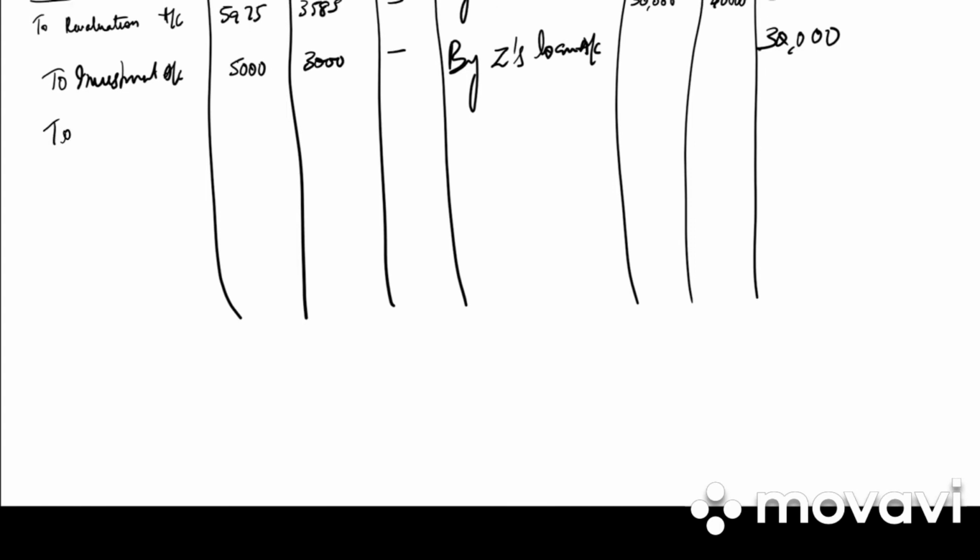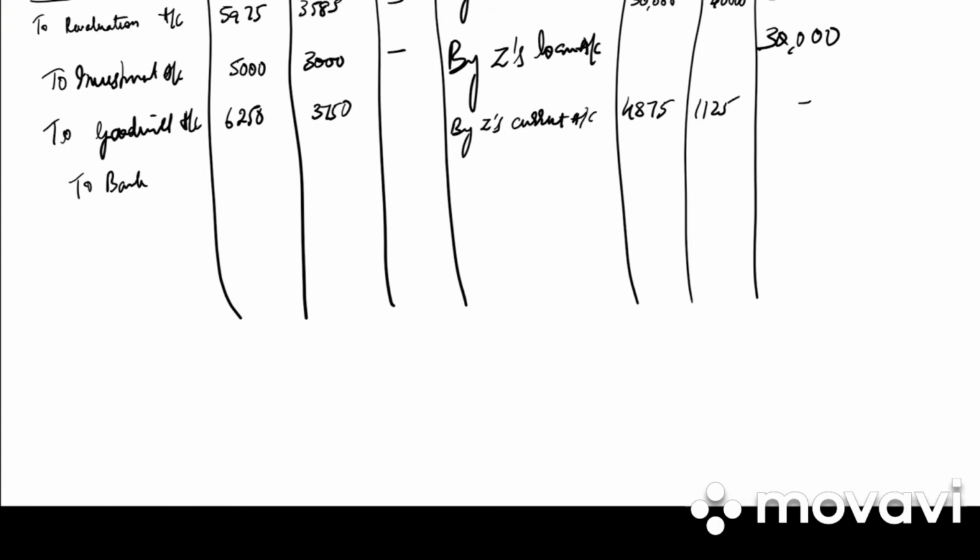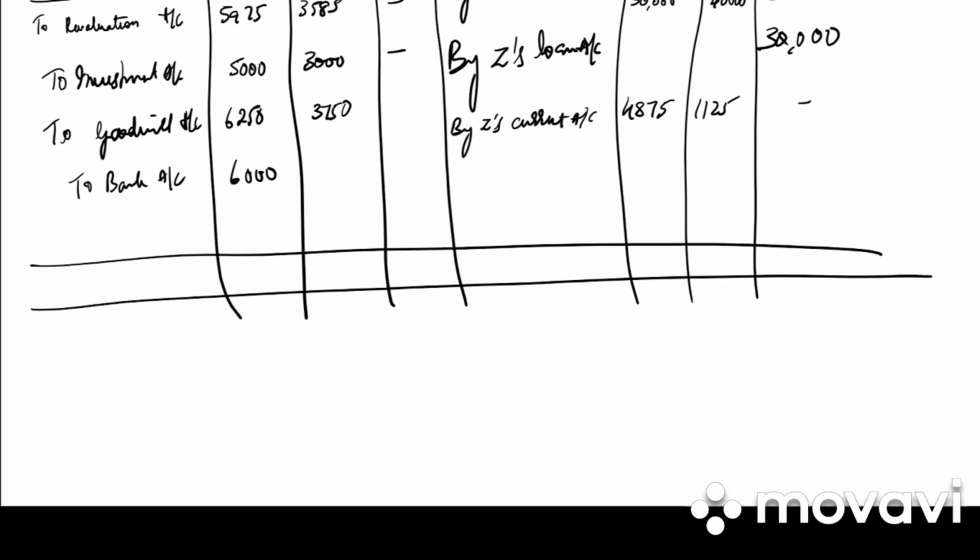Next, old goodwill is transferred, so to goodwill account. For X it is 6,250, Y it is 3,750. Then we have by Z's current account 4,875, 1,125. Then X has withdrawn money from bank, so to bank account 6,000. After that we tally our partner's capital account.